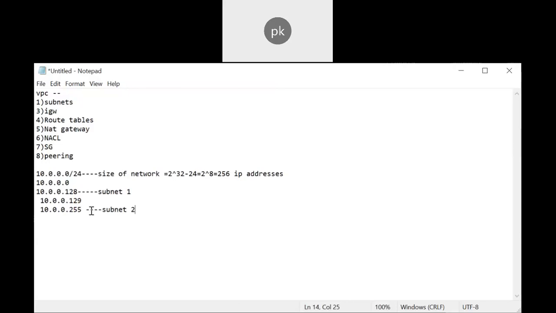First, you need to attach it to the VPC, then it should be associated with the subnet, so that the machines you are launching in the VPC can communicate with the outside world by using the public IP. As you said, it needs a public IP, right? By using that public IP, it is going to communicate with the outside world. So that is how it happens.